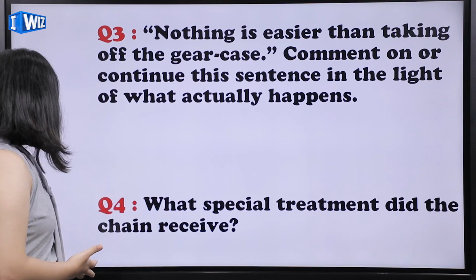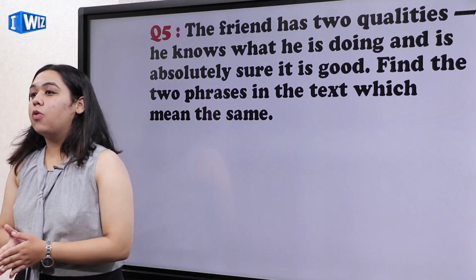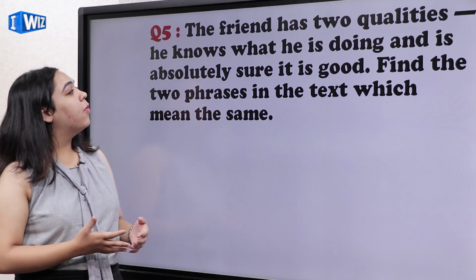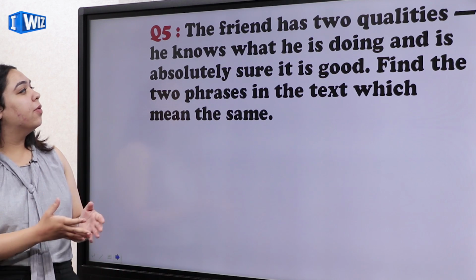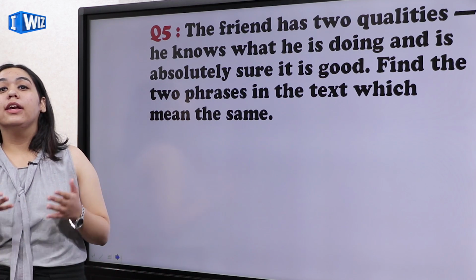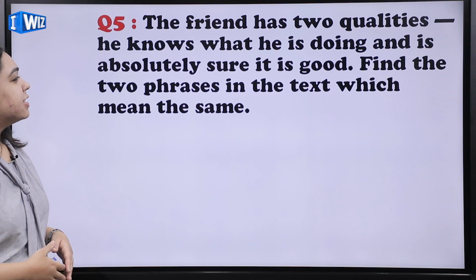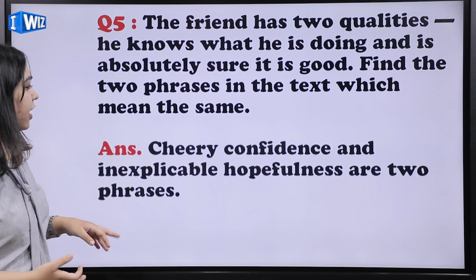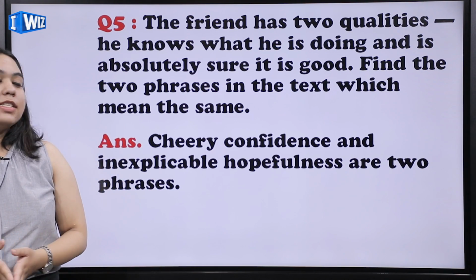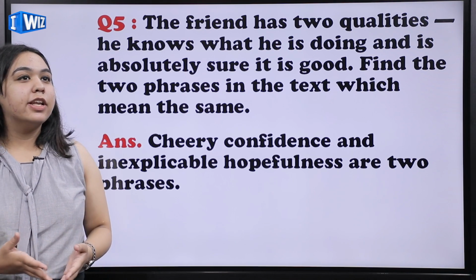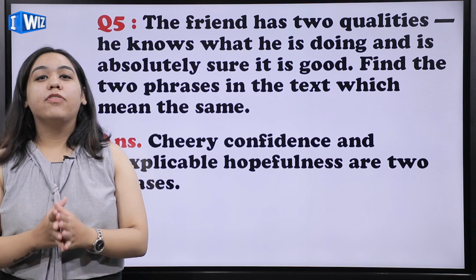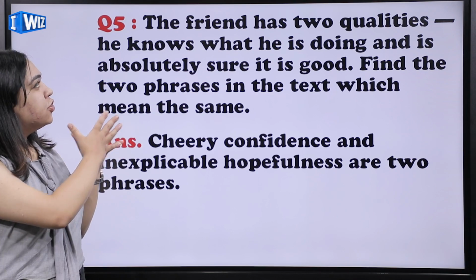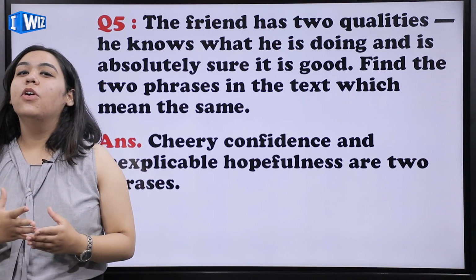Okay, so the next question is, now the friend has 2 qualities. The author's friend has 2 qualities. He knows what he's doing and is absolutely sure it is good. Find the 2 phrases in the text which mean the same. So the 2 phrases in the text are cheery confidence and inexplicable hopefulness. These are the 2 phrases that we find in the text that show that his friend had these 2 qualities.